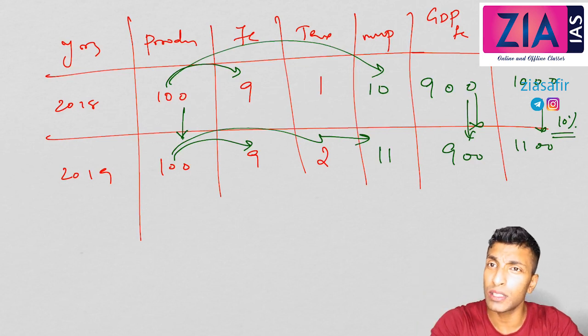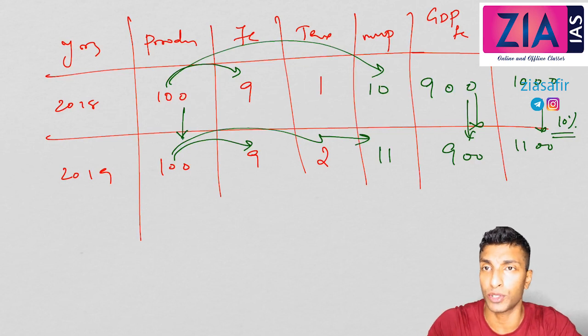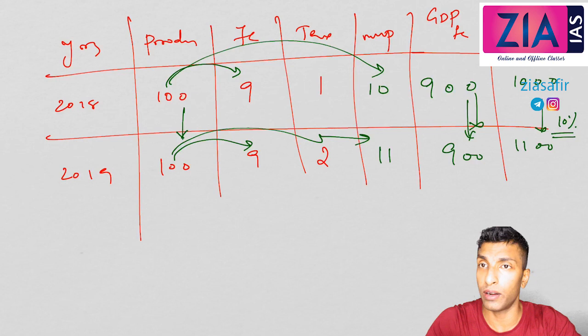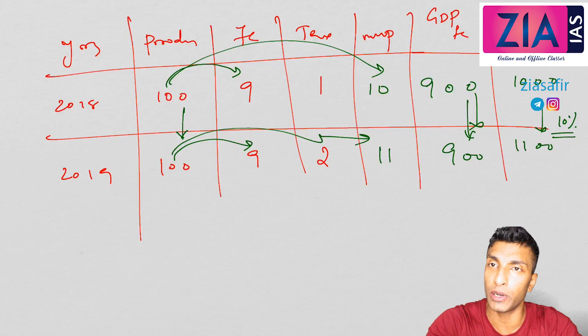Then why are we doing this? Because, as I have told you, this is an international best practice, and some more reasons I'll tell you when we come to that particular discussion. I hope you understood which one is better. If you ask me, GDP at factor cost is better. That shows the actual production, and economists actually criticized it when we moved to GDP at market price. Just from this table you can understand, so obviously you will also say that GDP at factor cost is better.